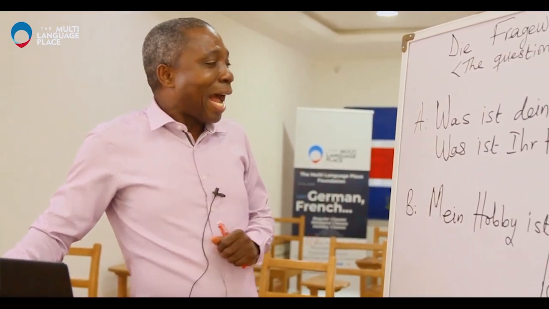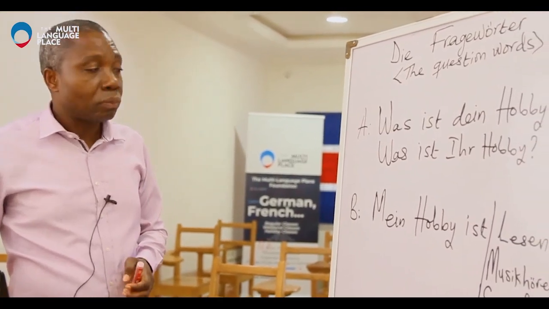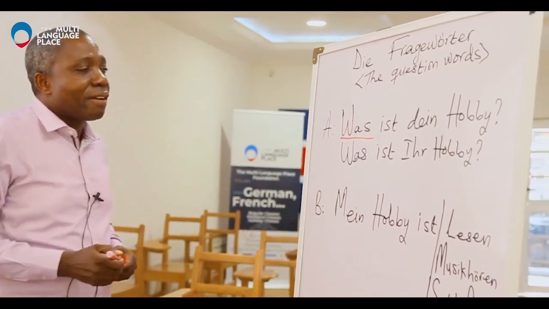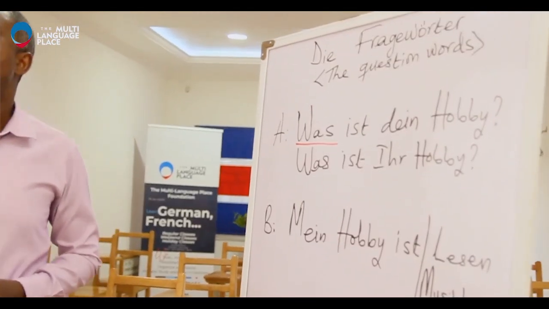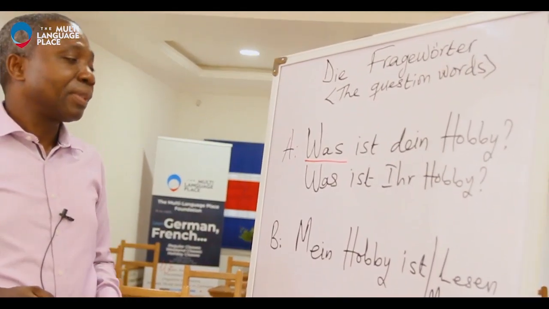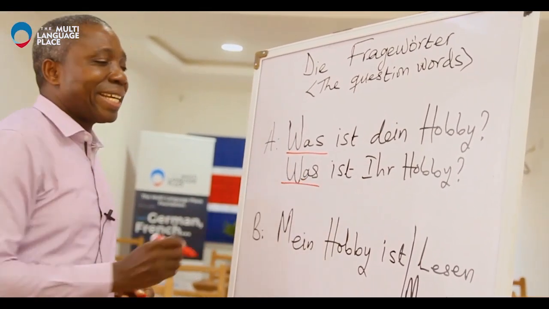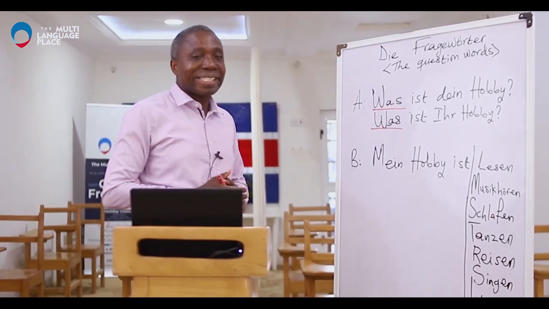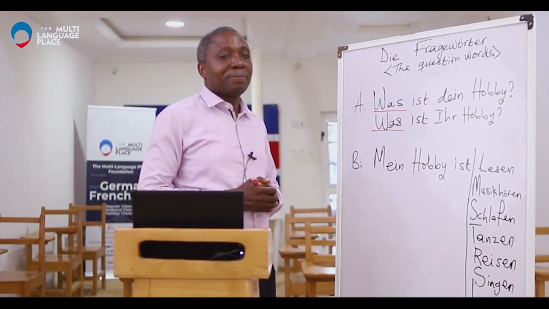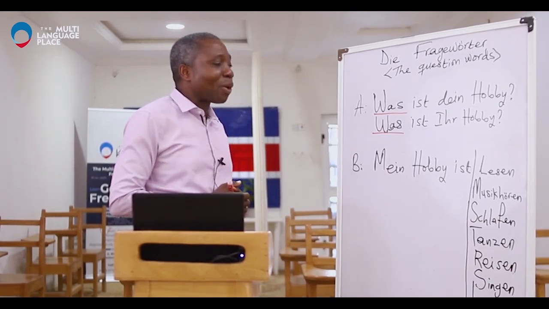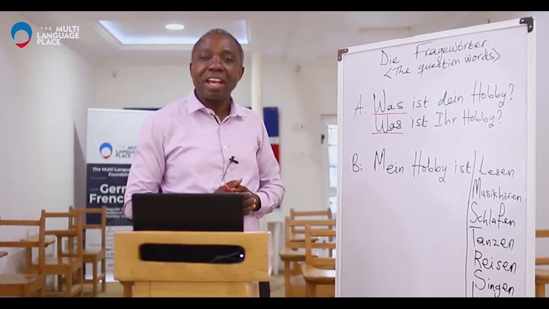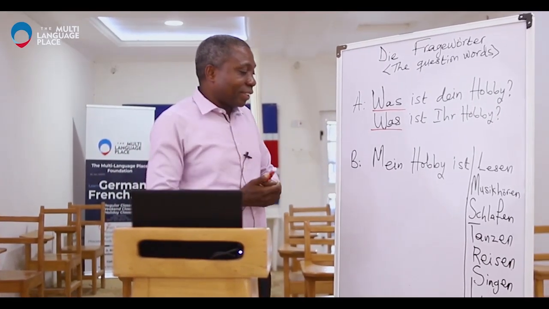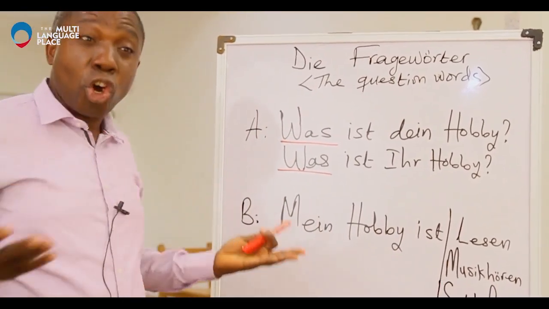Okay, so I have other sentences here where the question word is used. A is asking, was ist dein Hobby? As usual, informal. And the second one, was ist Ihr Hobby? So repeat the first one with me. Was ist dein Hobby? And now the second one, was ist Ihr Hobby? The meaning is, what is your hobby?